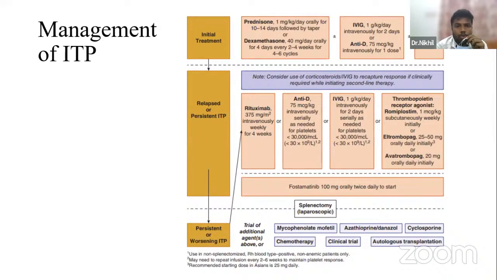If it is not improving and it is persistent ITP, you should start immunomodulators like IVIG or a thrombopoietin receptor agonist like romiplostim, eltrombopag or avatrombopag. If it is still not improving, as a last step, splenectomy can be done, but it is not very curative. And as additional trial agents, we can add mycophenolate, chemotherapy or azathioprine like that, sir.